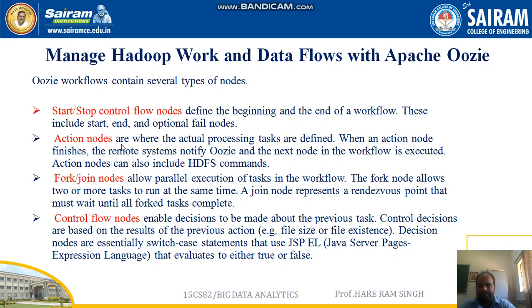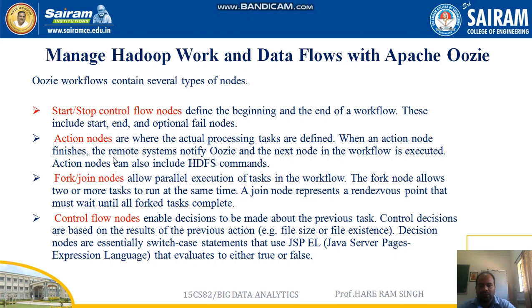Second, action nodes. Action nodes are where the actual processing tasks are defined. When an action node finishes, the remote system notifies Oozie and the next node in the workflow is executed.